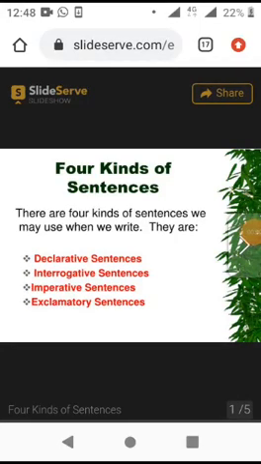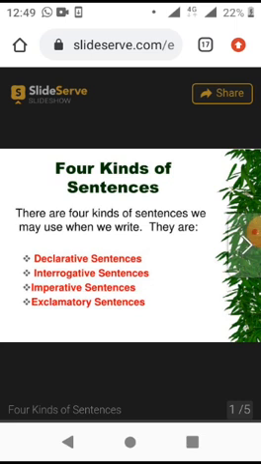Now these slides which I already sent you, have a look at them. Now I'll be explaining each slide, so listen carefully. In this you can see there are 4 types of sentences. Now these 4 kinds of sentences are declarative, interrogative, imperative and exclamatory sentences. I repeat once again so that the pronunciation will be clear.